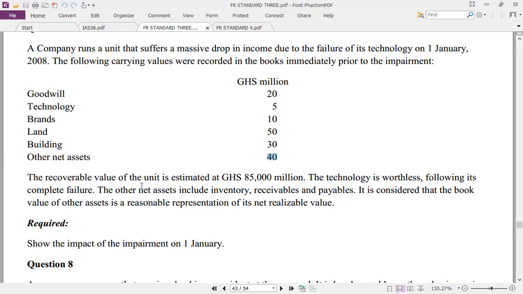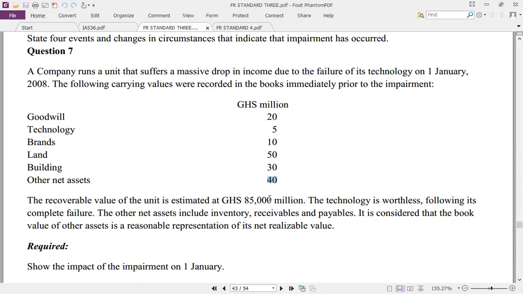The recoverable value of the unit is estimated at 85,000 million. So it should be 85 million, not 85,000 million. The technology is worthless, valueless, obviously impaired. So that's the second point to move from the list. Apart from goodwill, goodwill should go first. Right after goodwill, worthless, obviously impaired assets should move.